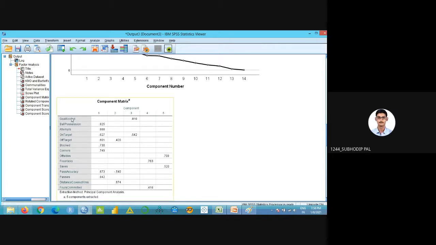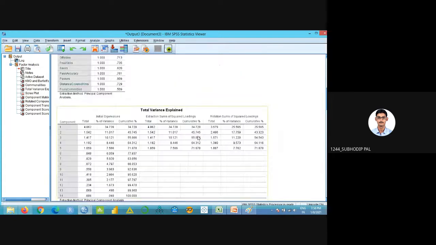Previously we started my analysis with 14 variables. Now from 14 variables, I'm getting 5 factors. So I'm reducing the analysis process. Dealing with 14 variables is easier, or dealing with 5 factors? Obviously 5 factors. So these 5 factors explain 70% of your analysis, let's say nearly 72%.